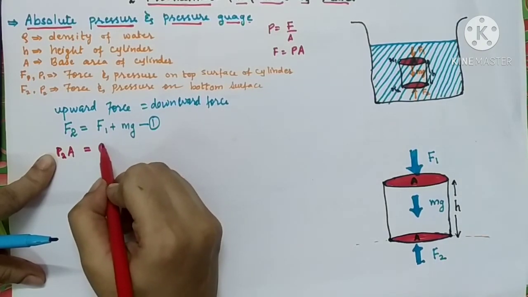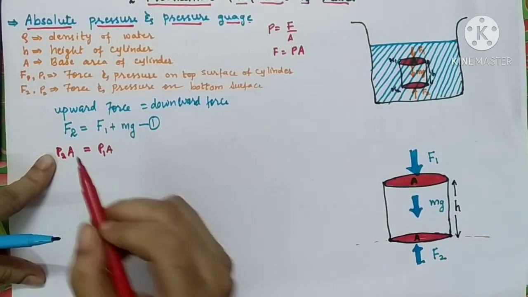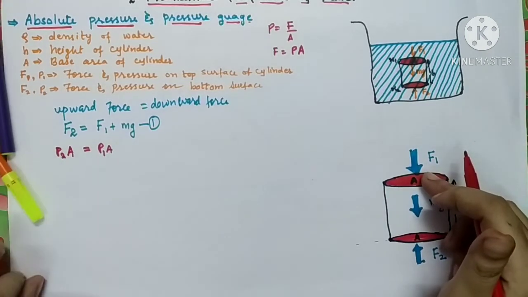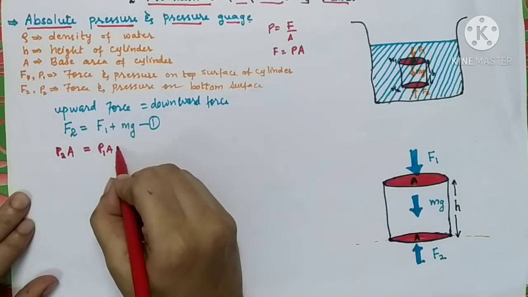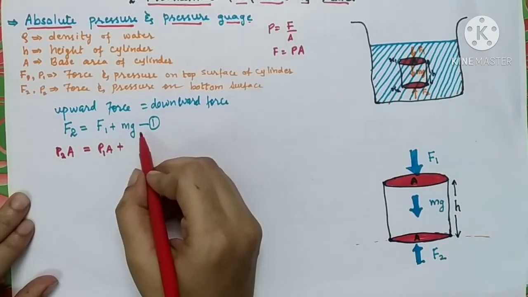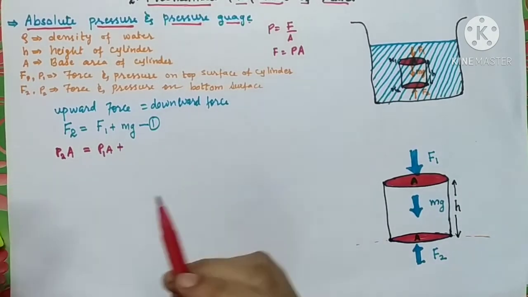F1 will also be written as P1 into A, where P1 is the pressure on the top surface of the cylinder, plus mg at the place of mass.